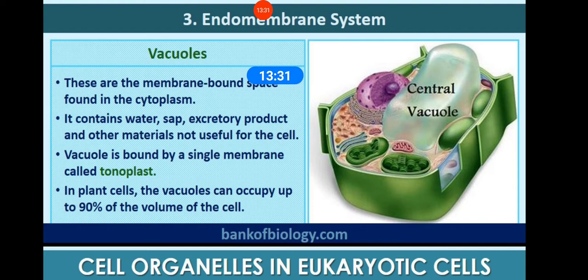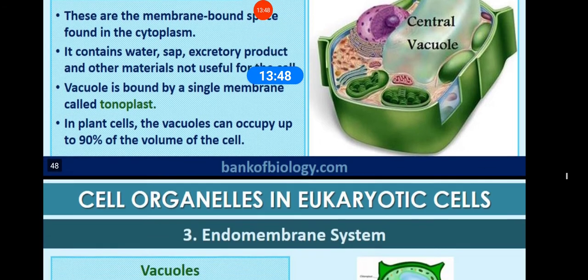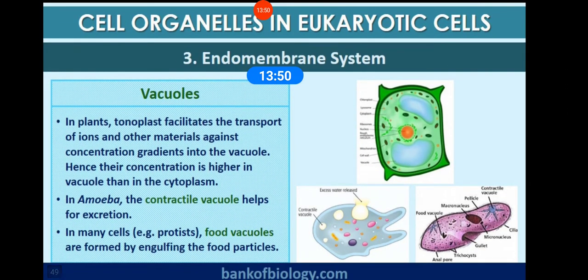Not only water, sugar, salt, but also pigments and toxic molecules, and the membrane by which the vacuole is bounded is called the tonoplast. In plant cells, the vacuole occupies 90% of the volume of the cell. If we draw a plant cell, the maximum space in the diagram is given to the vacuole.